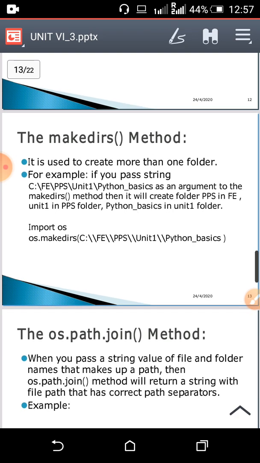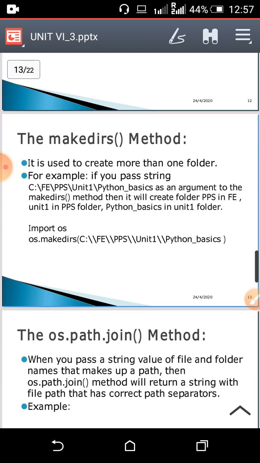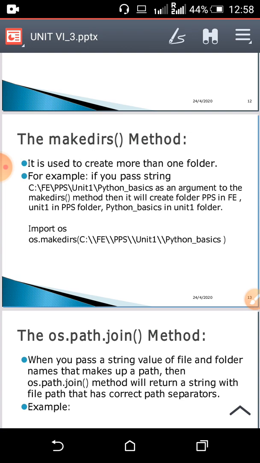Okay, suppose I want to create, like, C colon. In C colon I want to create a directory fe. In that fe I want to create the directory pps. In that pps I want to create a directory unit 1. In unit 1 I want to create a new directory Python basic. So to generate such a hierarchical structure, or a directory within a directory, you can use the makedirs method.